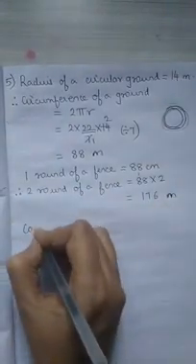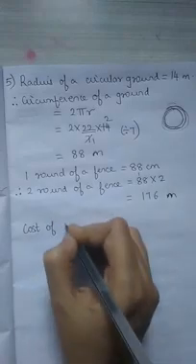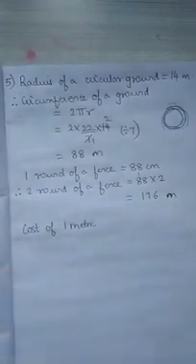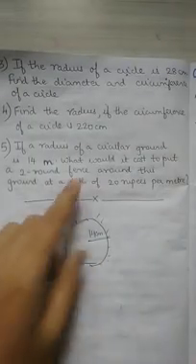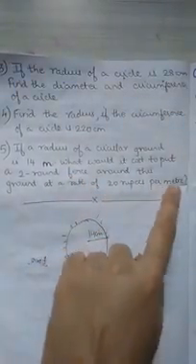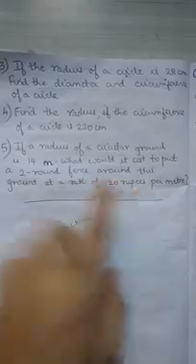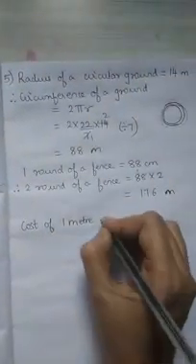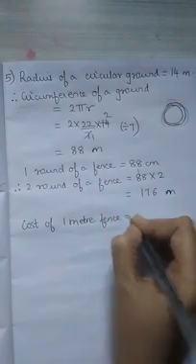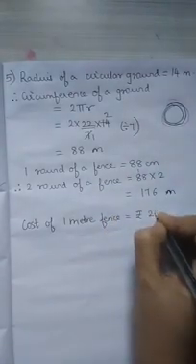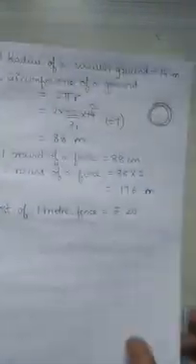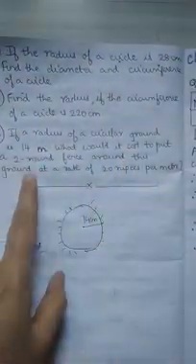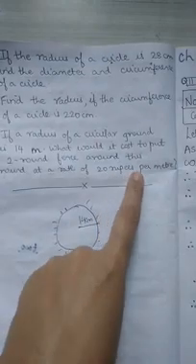Cost of 1 meter, what have they given? At a rate of 20 rupees per meter, means 1 meter fence is 20 rupees. So I will write there, cost of 1 meter fence is equal to rupees 20. See over here they have given, girls, around this ground at a rate of 20 rupees per meter.